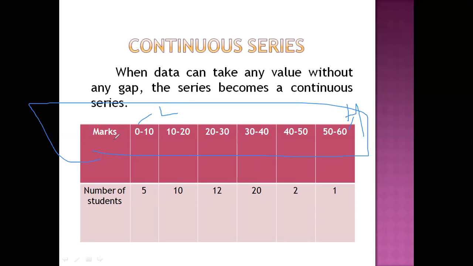Now suppose a student scored 10.5 marks, he can be put in this class. If a student scored 32, clearly it will come in this class. If a student scored 50.5, you have to put that student in this block. So each and every value can be included in a continuous series.